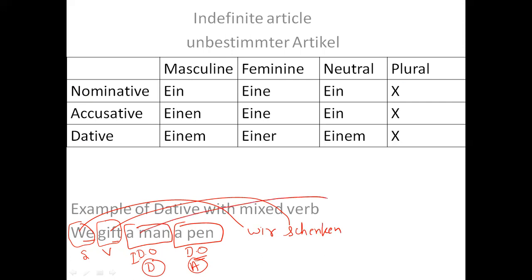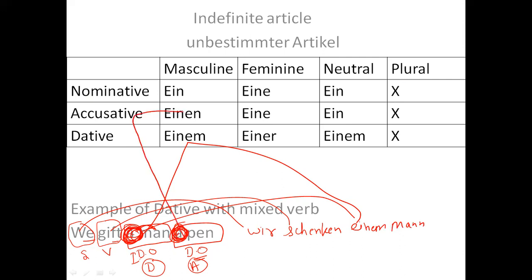Now a man: here we have two a's, one is here, second is here, but this first a belongs to dative and it says a man, hence I'll be using einem Mann. And the second a belongs to accusative, hence I'll be using einen Kuli. So I hope this article part is clear to you, right?